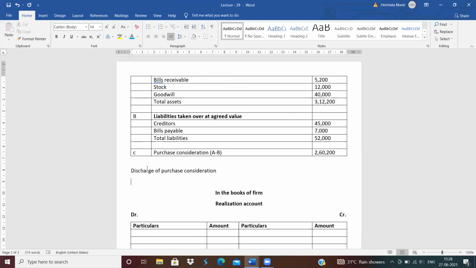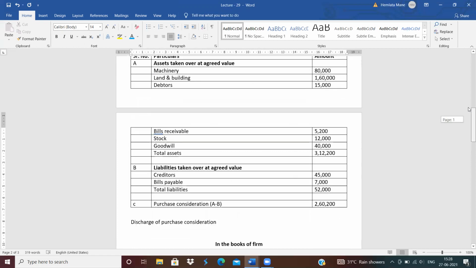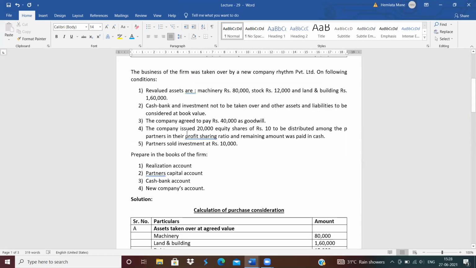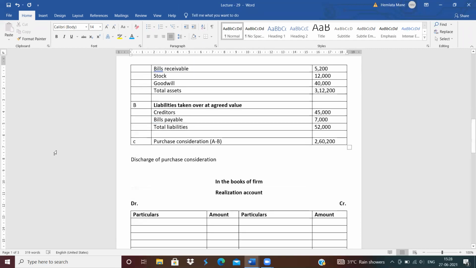See, for the discharge of purchase consideration, what information is given? The company issued 20,000 equity shares of 10 each distributed among the partners in their profit sharing ratio, and remaining amount paid in cash. For discharge of purchase consideration, company paid 20,000 equity shares to the firm.